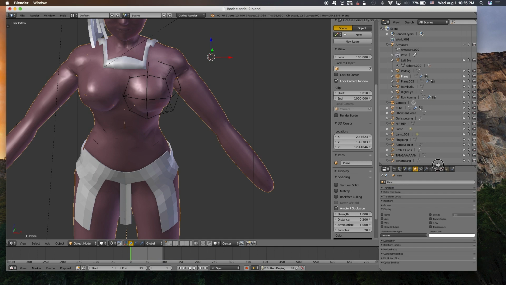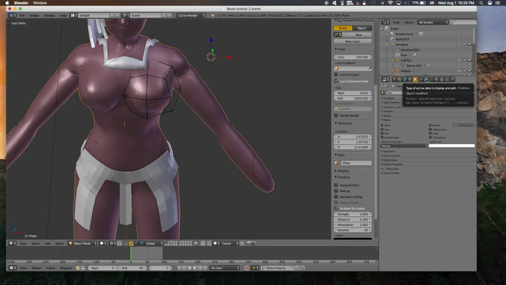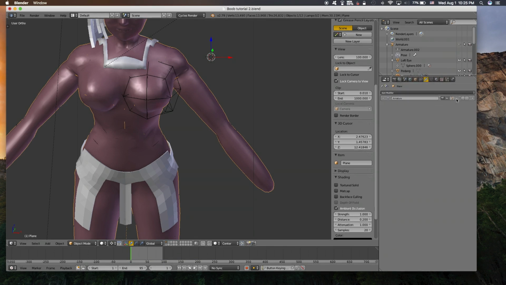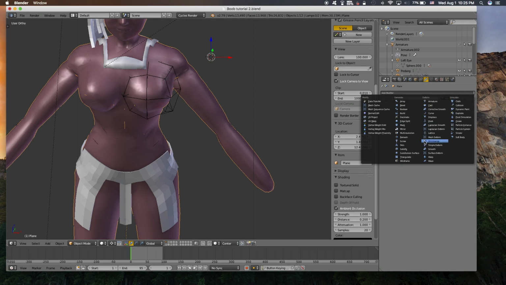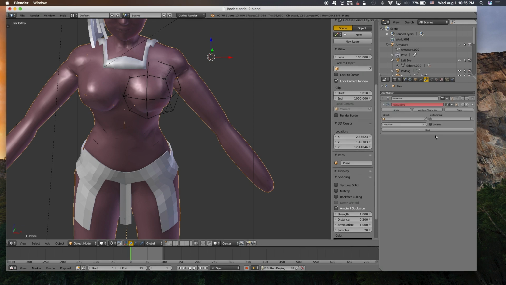and then you apply a modifier called the mesh deform. Okay.